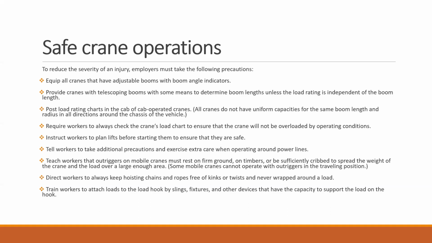Whenever the crane operator is going to lift something, he has to see the load chart. The load chart is a requirement which should be available with all of the cranes. It is mostly displayed in the operator's cabin, where they can calculate and see how much weight they can carry at the angle. Because when we say a 5 ton crane or a 50 ton crane, it is not necessary that at each angle it can handle the 50 tons. The more towards perpendicular, the more angle towards 90 degrees, which means the less weight.